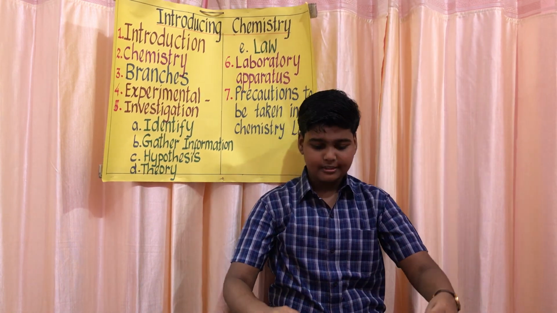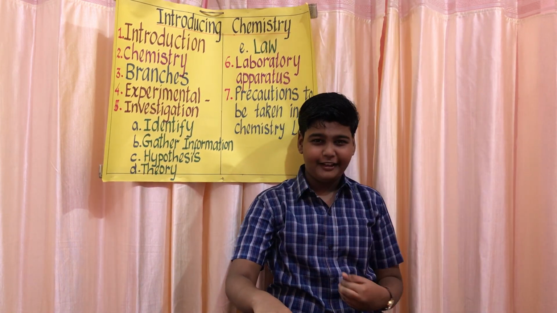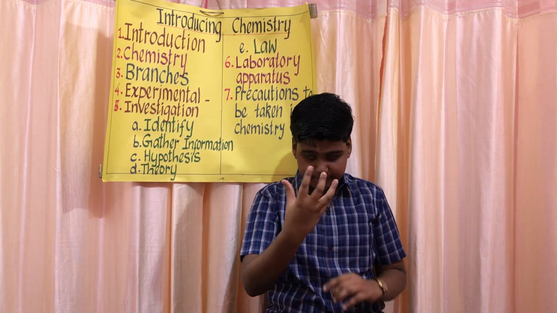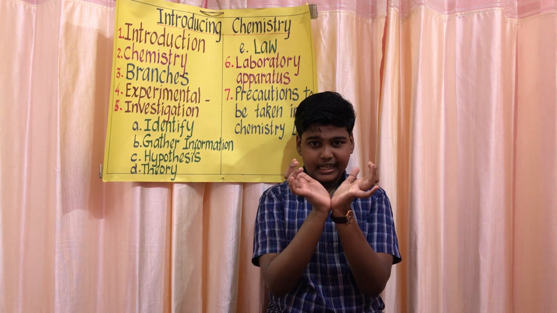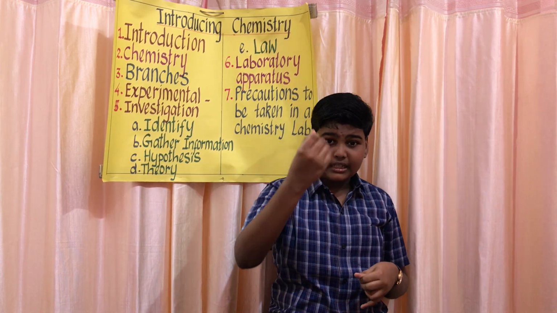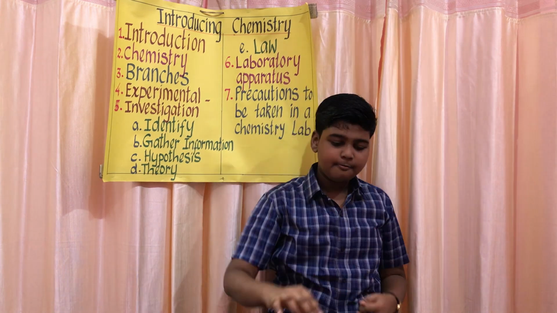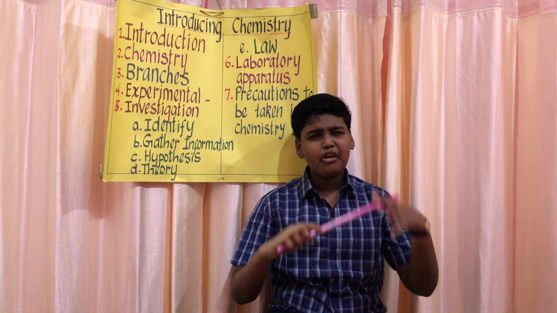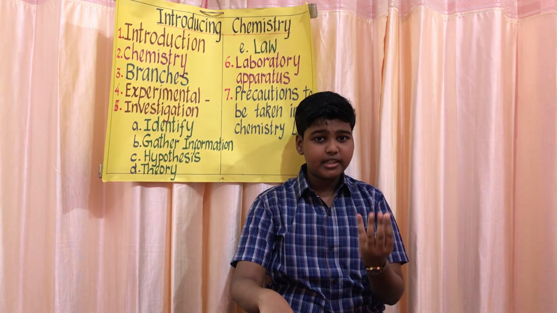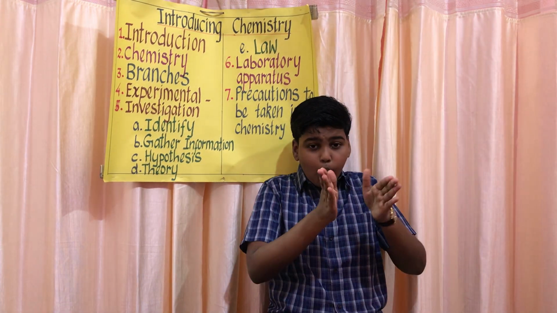Next, gas jar. So in the name itself you can find the meaning of gas jar. It is also a cylindrical glass vessel made of very hard glass with a lid. It is used for collecting and storing gases. Next is test tube. Everyone will know what a test tube is. A test tube is also a cylindrical glass vessel with a closed end.